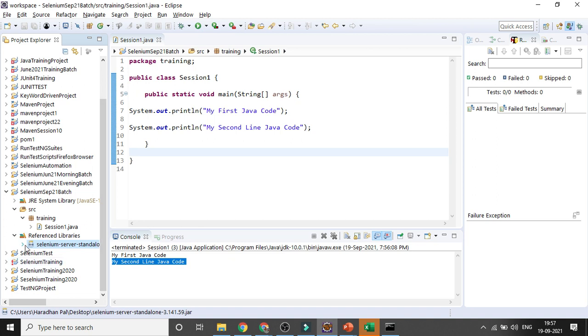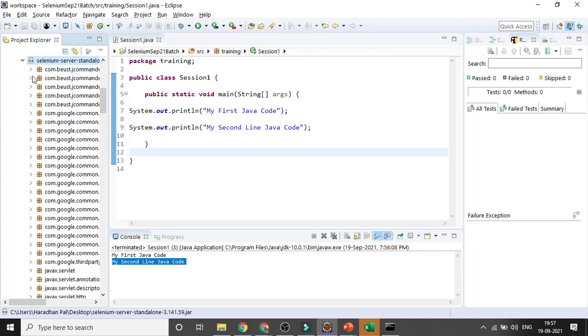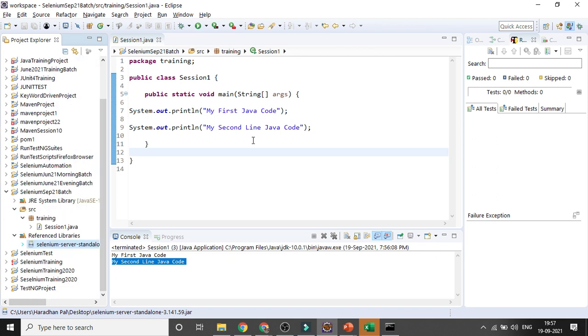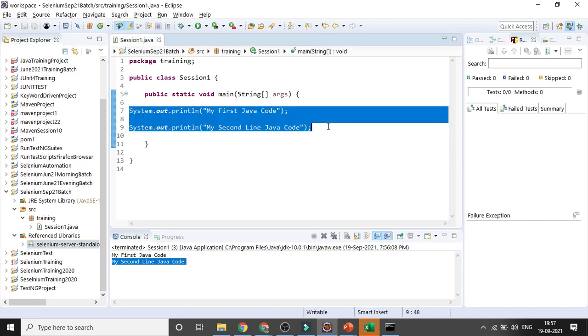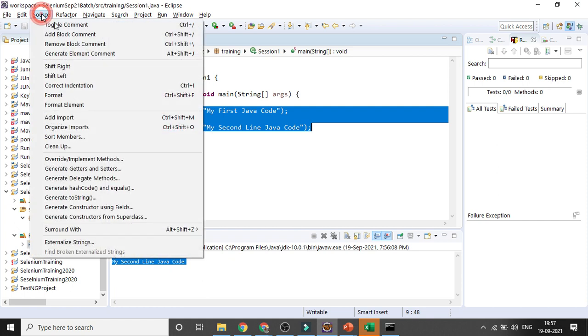And how you can comment out code: select those lines of code that you don't want to remove, but you want to keep as code, right? Add block comment, so that will be commented. Now if you try to run something, no output will be there. The code is there, but you are discarding the code for execution.